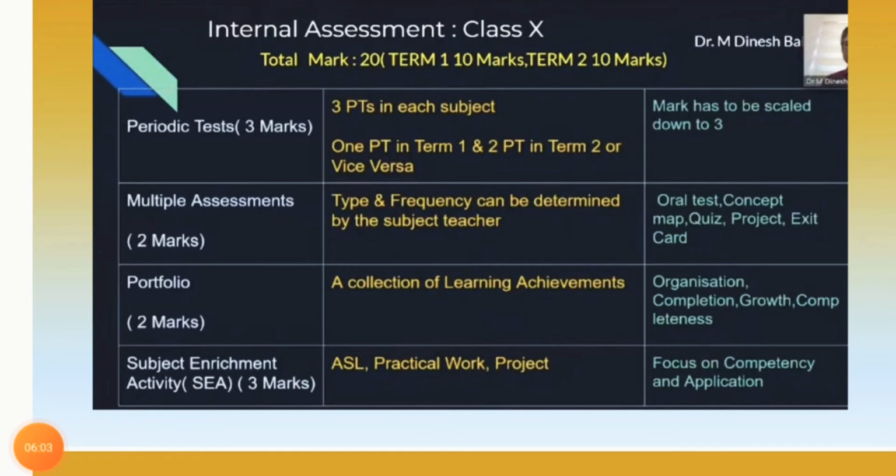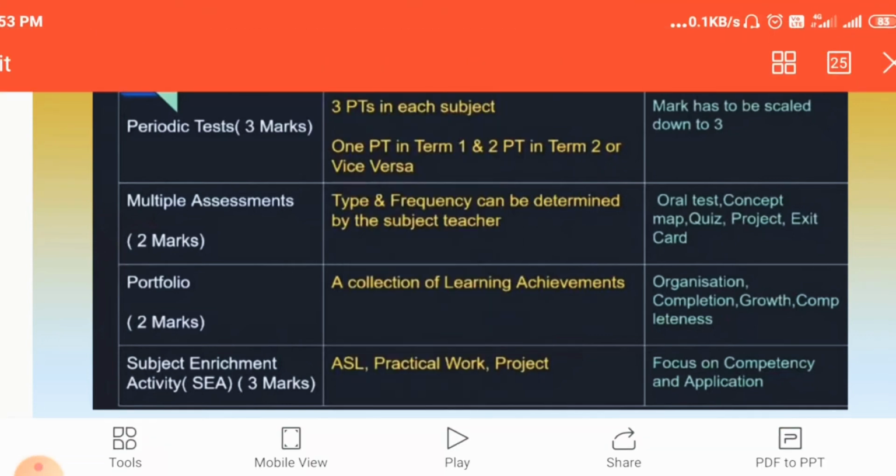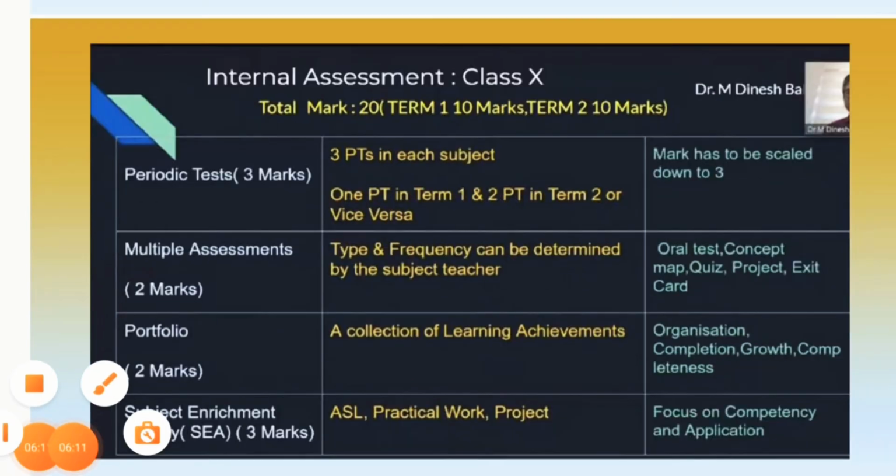Now we'll talk about the internal assessment of class 10th. That will be a total of 20 marks, which your school will give you. For term 1, the school will provide around 10 marks for internal assessment, and term 2 will be 10 marks. So in total it will become 20 marks.